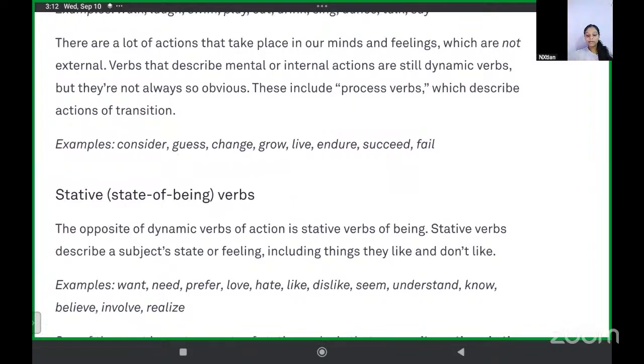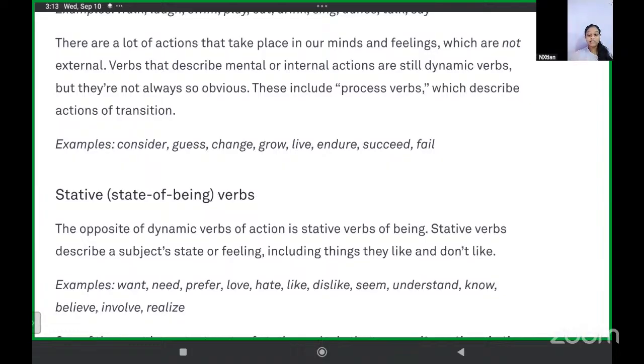Now, examples. Examples are consider, guess, change, grow, live, endure, succeed, and fail. These are the things which are not exactly happening, but they are like an idea.